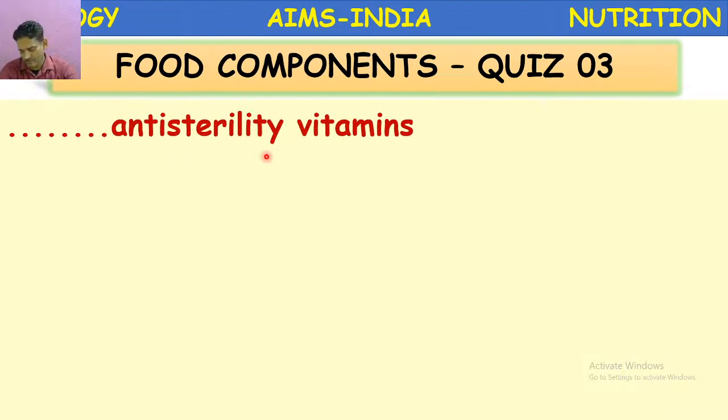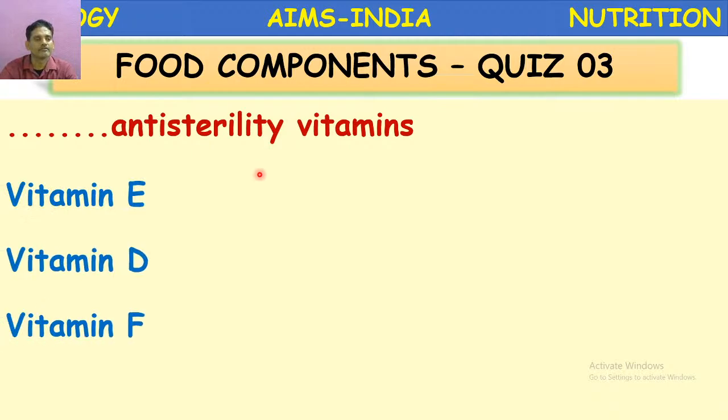Anti-sterility vitamin. Which vitamin is called the anti-sterility vitamin? Vitamin E, vitamin D, vitamin F, vitamin K. What is the right answer here? Vitamin E. A is the right option.